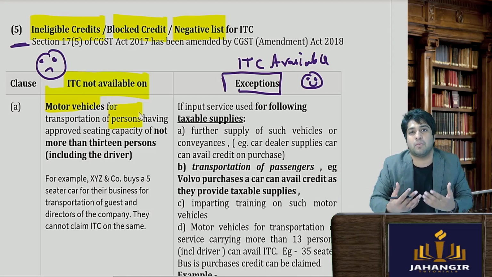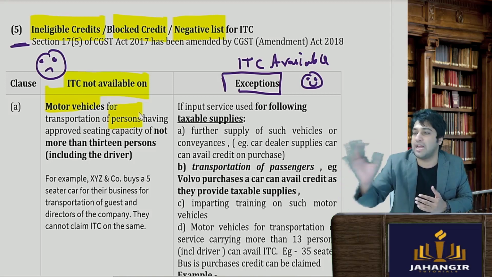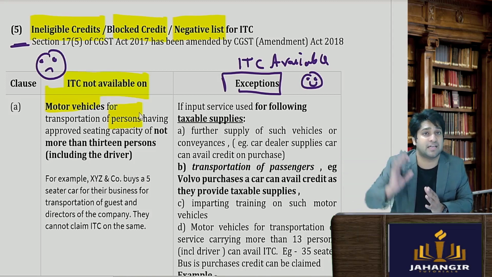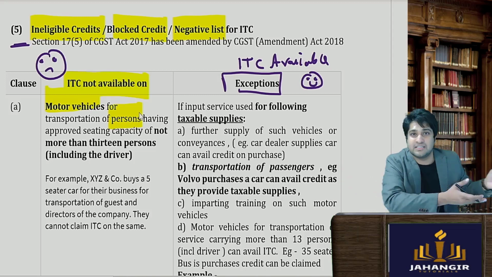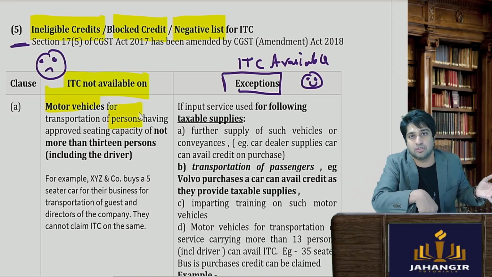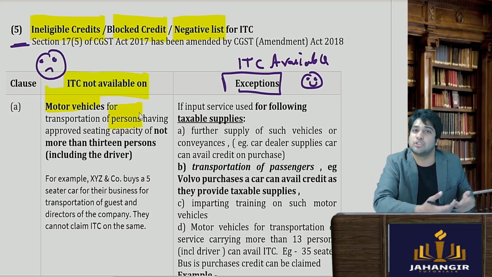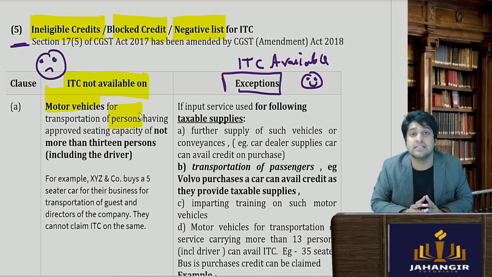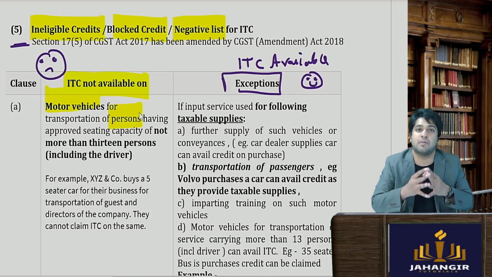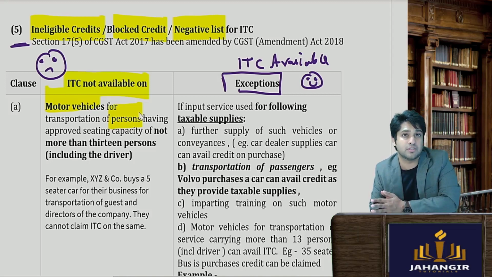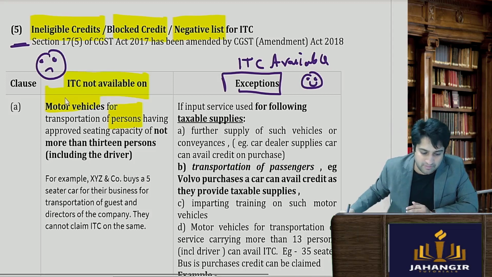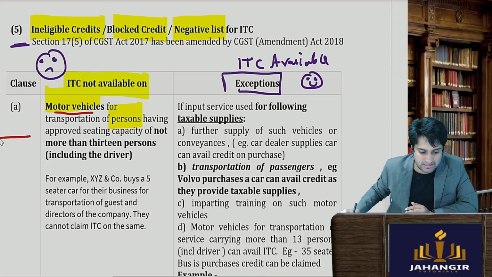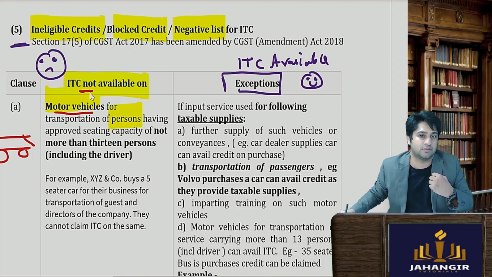I could be in the business of selling toys, selling laptops, selling mobile phones, etc. This is my final goods, but the input credit I'm claiming is a car for the transportation of directors and promoters. So they are saying this is too remote and they want to deny it, because it was seen that the cars were not used for business purposes but were actually used for personal use. Therefore motor vehicles, like a car, are denied credits.